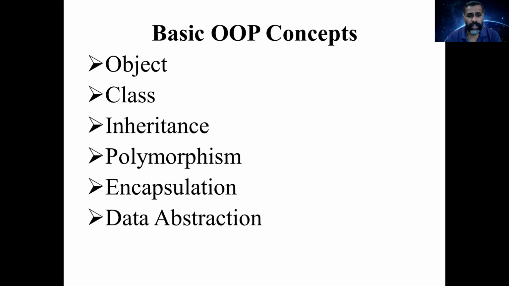And the last one is data abstraction. Data abstraction is nothing but you're not going to show all the information, only the essential information is given to the user. By using the abstract keyword, we'll make a class abstract and a method abstract. An abstract class is one for which we cannot create an object. That means you cannot instantiate the class.